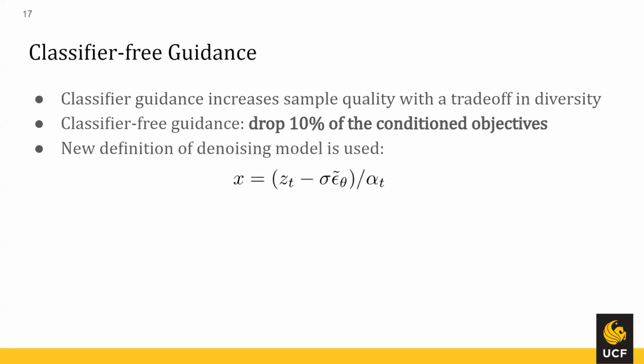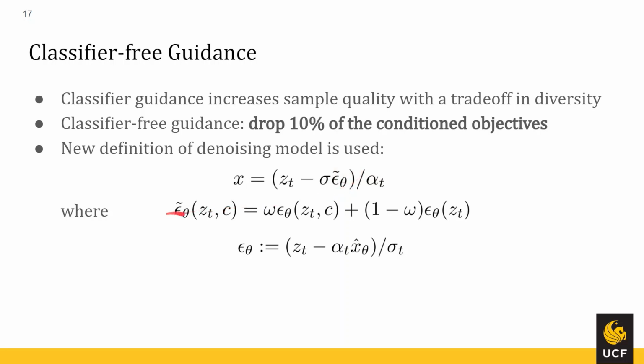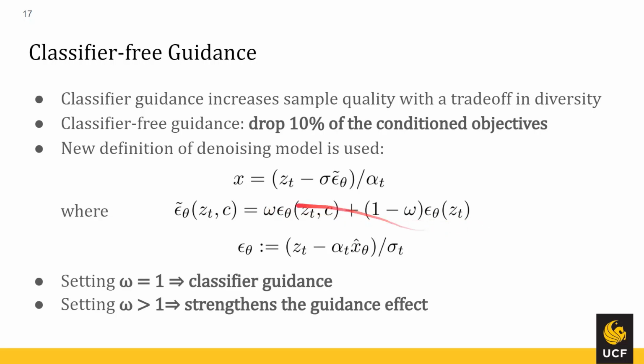So they will actually give a new definition of their denoising model given here. The important part we want to look at is actually this epsilon tilde theta variable. So this is actually what controls our classifier free guidance. On the left, we have our conditional guidance. On the right, our unconditional guidance. And each one of these is governed by a weighting factor omega. So we can note that setting omega to 1 will actually leave us with plain classifier guidance because we will completely lose our unguided part of the equation and we're left with the guided part. And finally, we can say that setting omega greater than 1 strengthens the guidance effect. And this can have a couple of effects, positive and negative, which Dominic is going to take over and discuss for you guys.